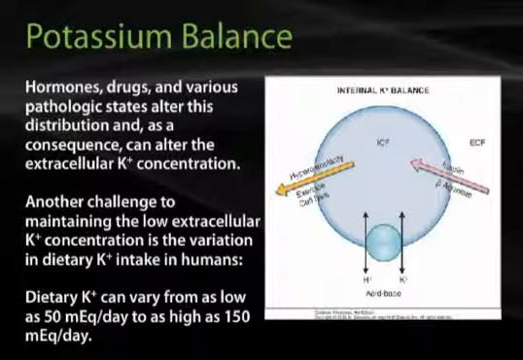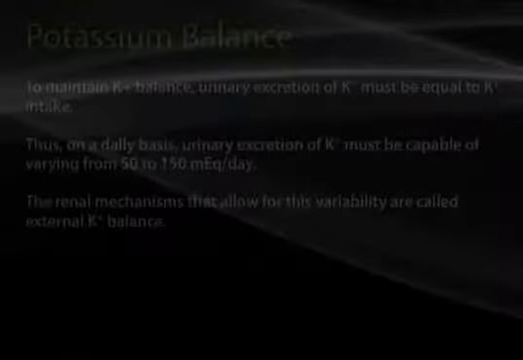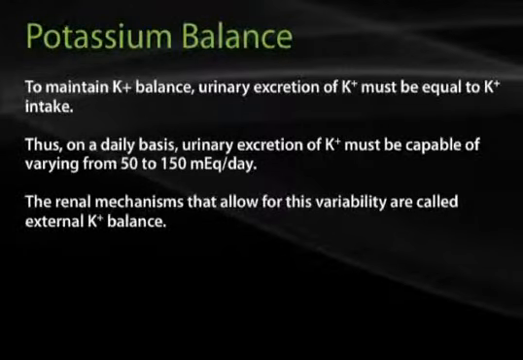Another challenge in maintaining the low extracellular potassium concentration is the variation in dietary potassium intake in humans. Dietary potassium intake can vary from as low as 50 milliequivalents per day to as high as 150 milliequivalents per day. To maintain potassium balance, urinary excretion of potassium must be equal to potassium intake. Thus, on a daily basis, urinary excretion of potassium must be capable of varying from 50 to 150 milliequivalents per day. The renal mechanisms that allow for this variability are called external potassium balance.